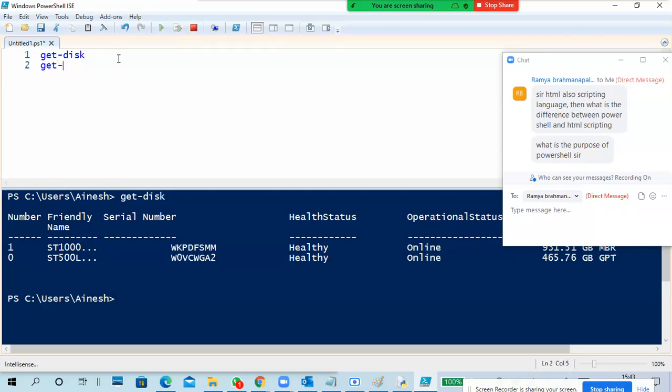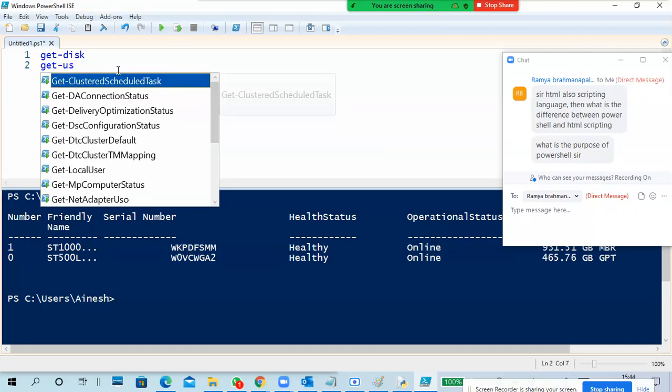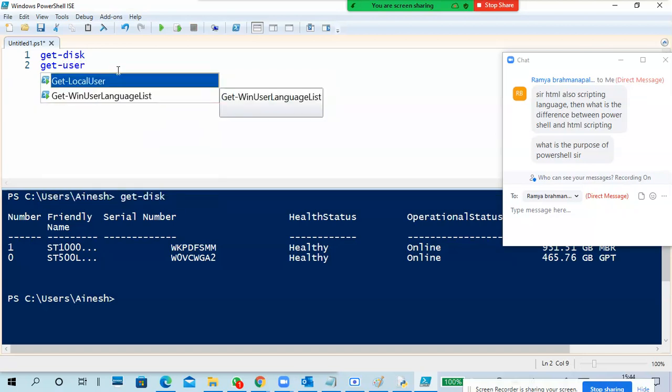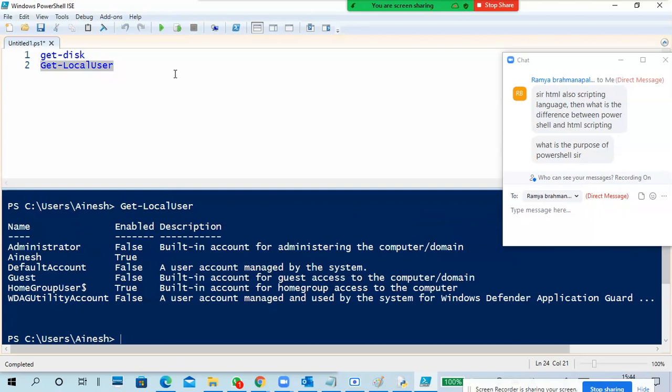Get-LocalUser. If you don't know, it will also give you guidance. Get-LocalUser. So I'm executing only the second one. So all users.